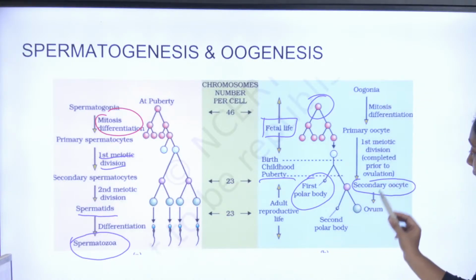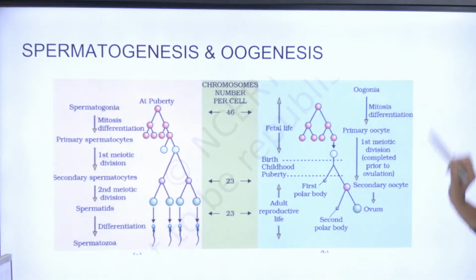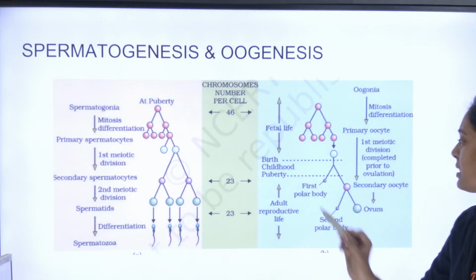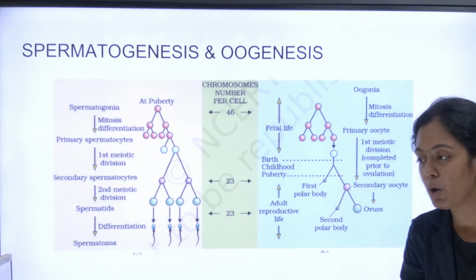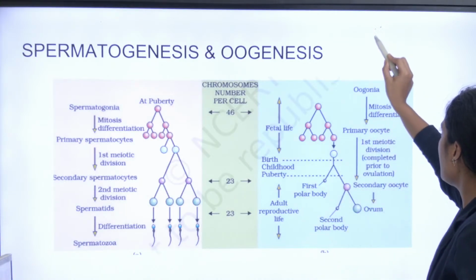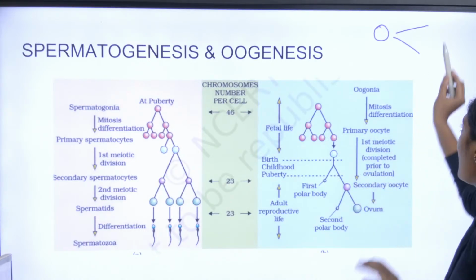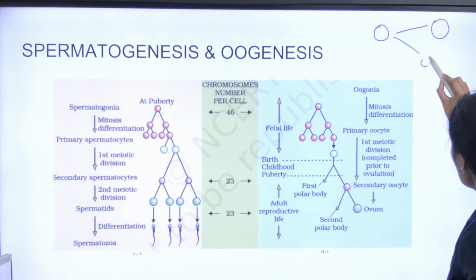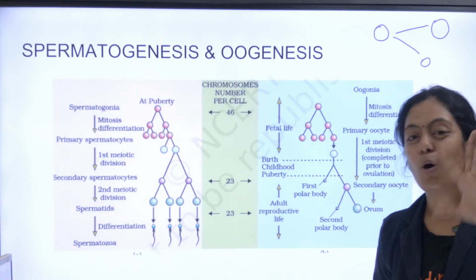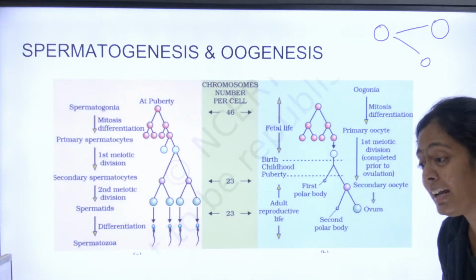And when does the secondary oocyte undergo the second meiotic division? Can anyone watching the live tell me? When does the second meiotic division complete? When does the first meiotic division complete? During puberty. What is that, ma'am? The polar body. Very simple. Actually it should produce two equal cells, correct? But here that does not happen. One big cell forms and one tiny cell forms. This polar body degenerates and has no function at all. That's how it works. Yeah, very good.